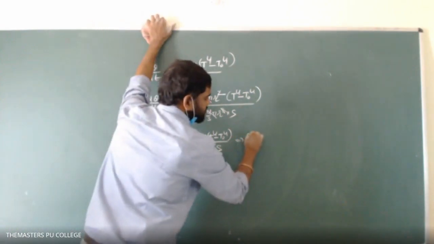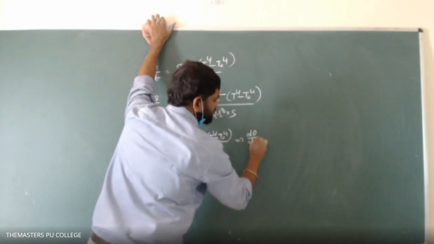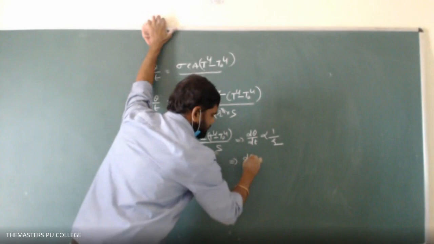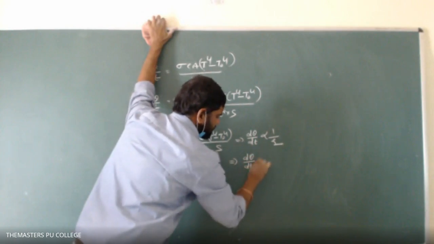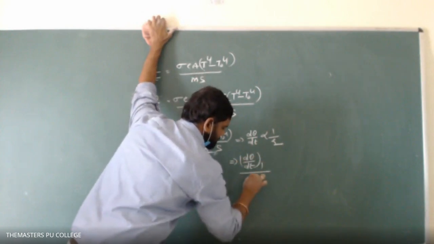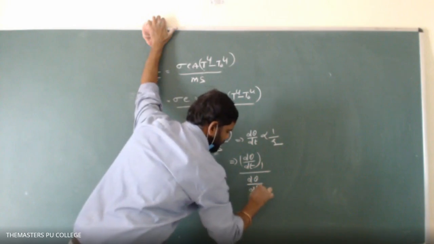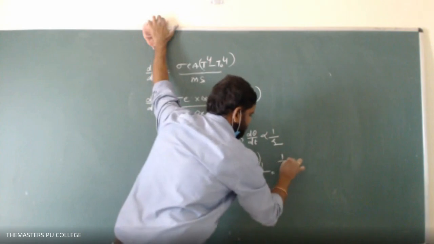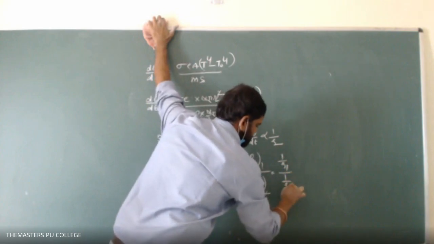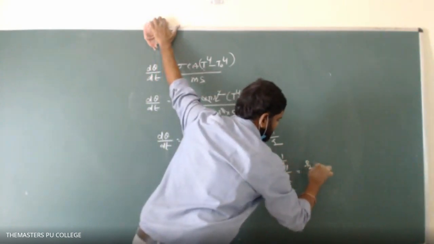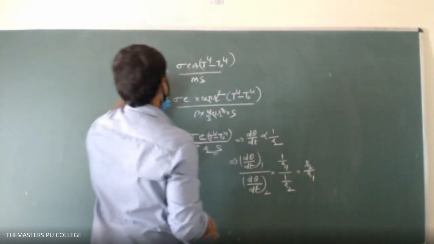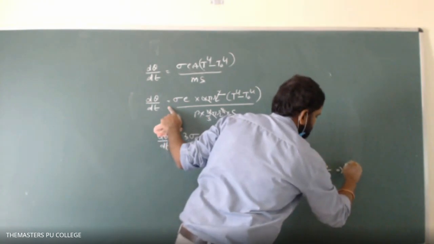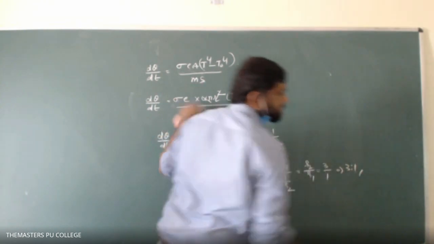Then I can write d theta upon dt is directly proportional to 1 by r. So d theta by dt of the first sphere divided by d theta by dt of the second sphere equals 1 by r1 divided by 1 by r2, which is r2 by r1. R1 by R2 equals 1:3, so R2 by R1 will be 3 by 1. That implies 3:1 will be the answer.